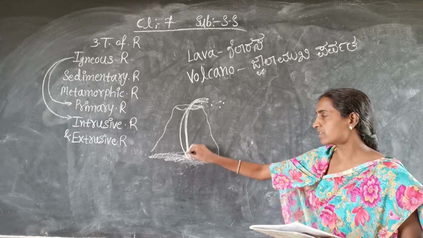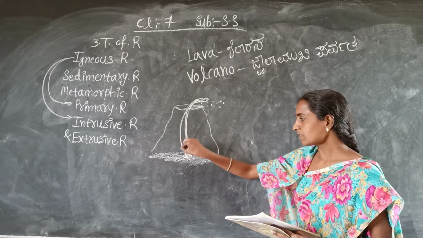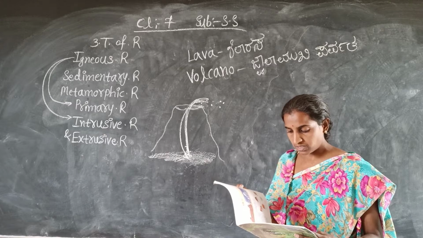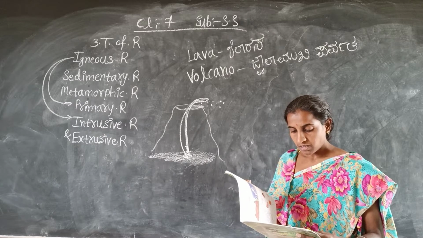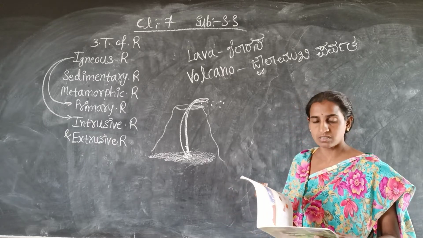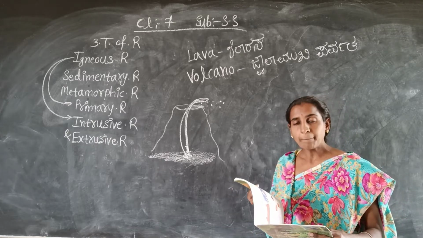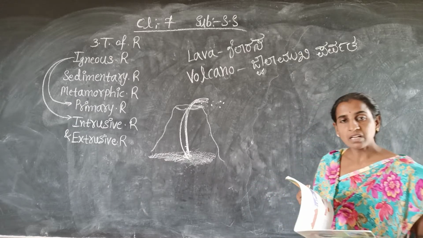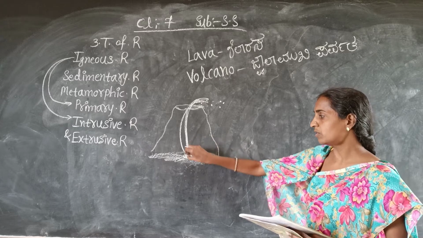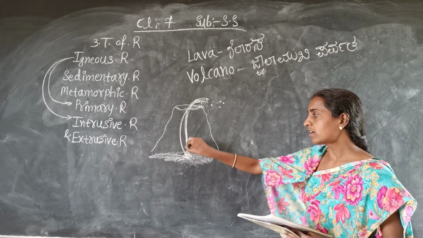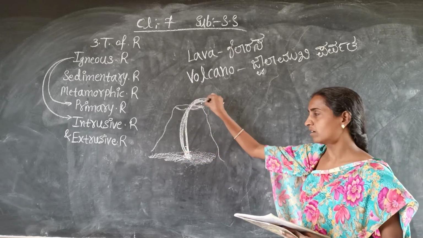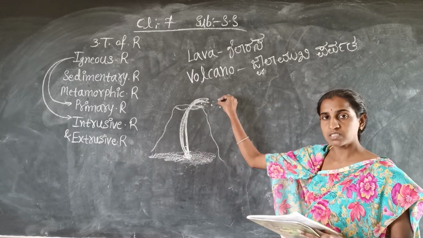Okay, so the lava is given here: when the lava comes on the earth surface, it rapidly cools down and becomes solid. When the lava is inside, it is in liquid form. When it comes on the earth surface, it rapidly cools and becomes solid.